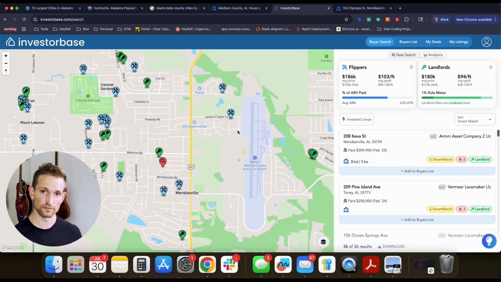What I would like to do is take a quick scan to understand if more flips are happening or if more rentals are happening. As I can see, these little keys show rental properties and these little wrenches show flips. If I look at my target property, it looks like there's probably more flips happening in the area. So what this should tell me is that my end buyer, depending on what you're trying to do, but more than likely if this is an investment opportunity, should be a flip. There's more things happening here.